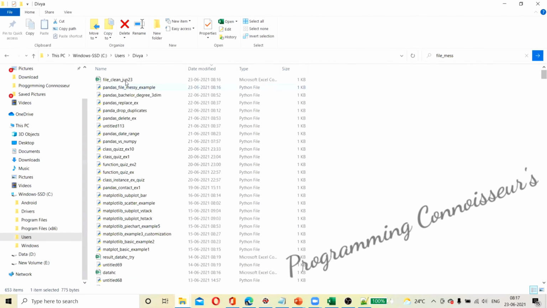So what we have done is take a messy file, which was in the format of raw data, and convert it into a CSV file and an Excel file using the read_csv method and to_csv methods. Now we have covered three methods here. One is read_csv to read the CSV file, to_csv to save the CSV file, to_excel to save it to Excel, and read_excel to read Excel.